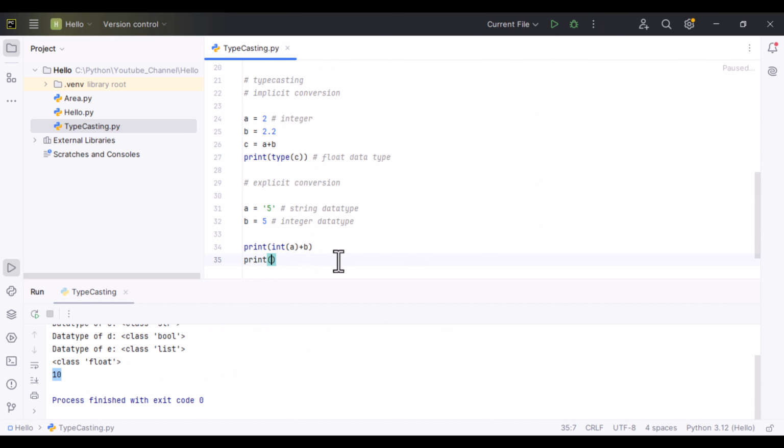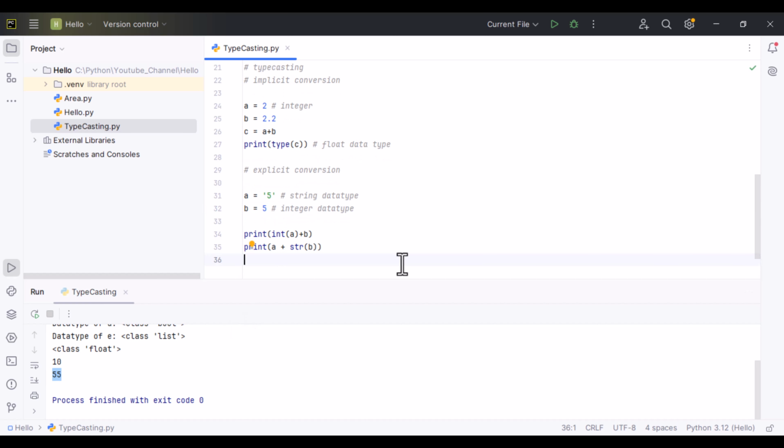Or if I want to convert b into a string, for that I will say a plus str(b). It will convert b and return the value 55, because when we add strings, it does not add them as it does with integers in arithmetic. Because these are strings, it will put them together as 55.